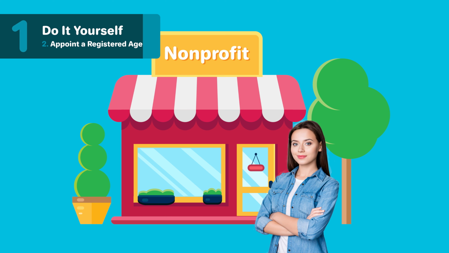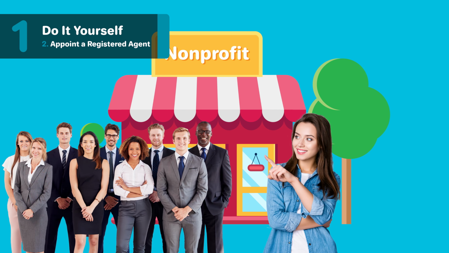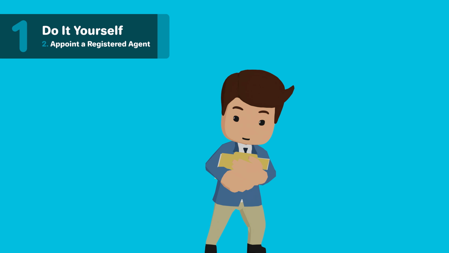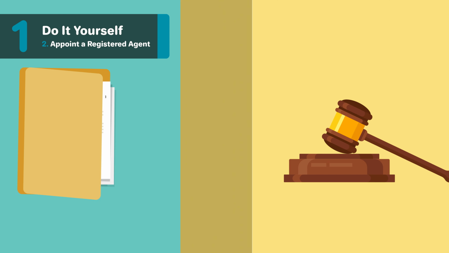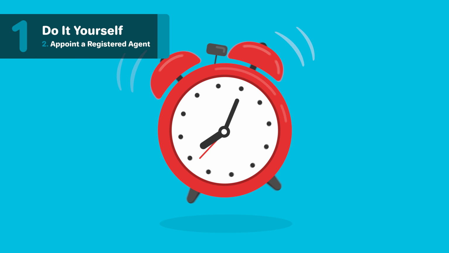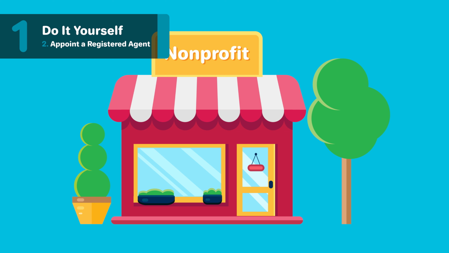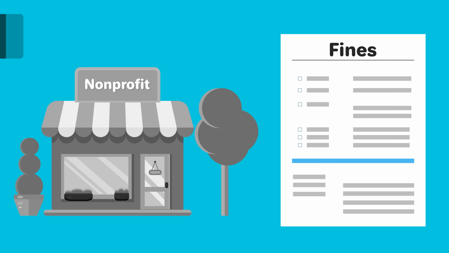2. Appoint a registered agent. The registered agent can be an individual in the company, including yourself, or you can hire a professional service authorized to do business in North Carolina. They will send and receive legal papers on your behalf. These documents include official correspondence, like legal summons and document filings, which your registered agent will receive and forward to you. Your registered agent will also help remind you to file the necessary reports. Failure to properly maintain your nonprofit can result in fines and dissolution, so this assistance is valuable.